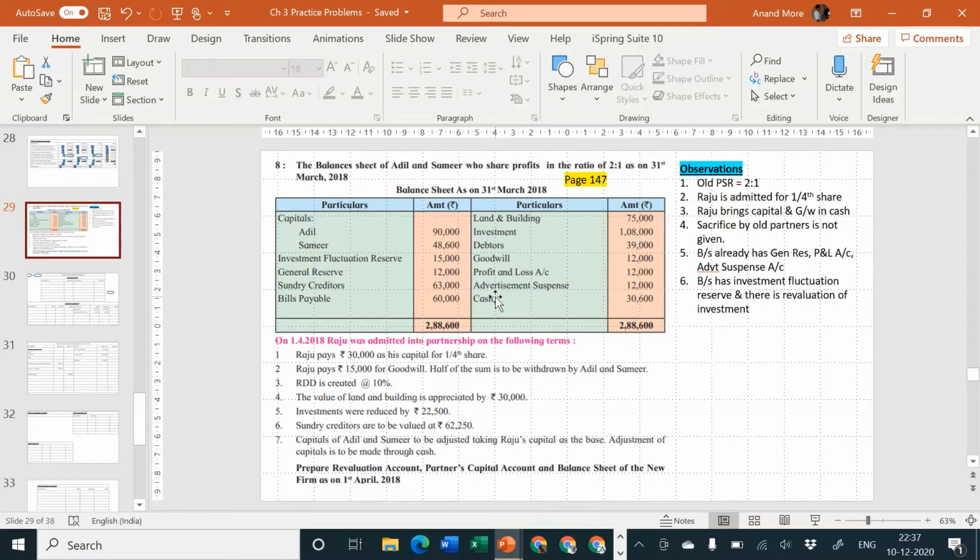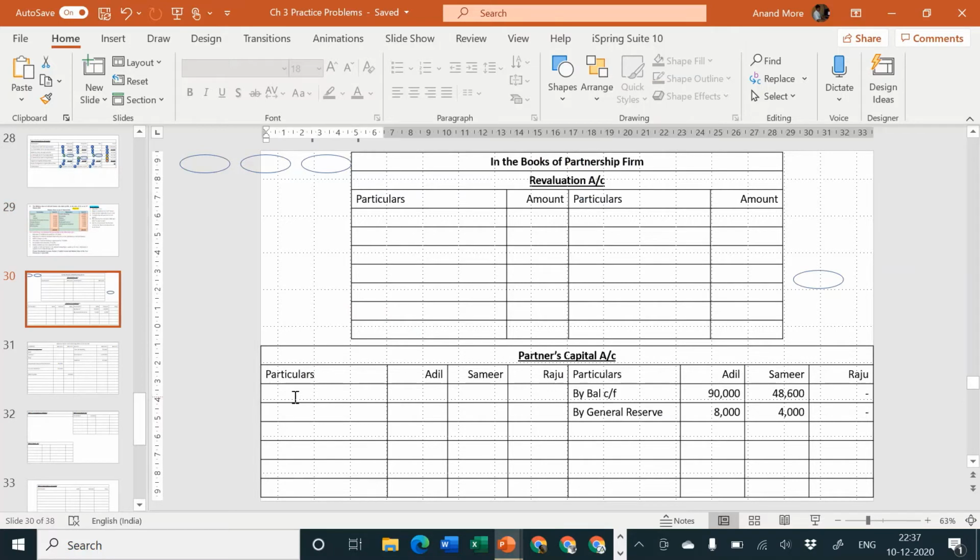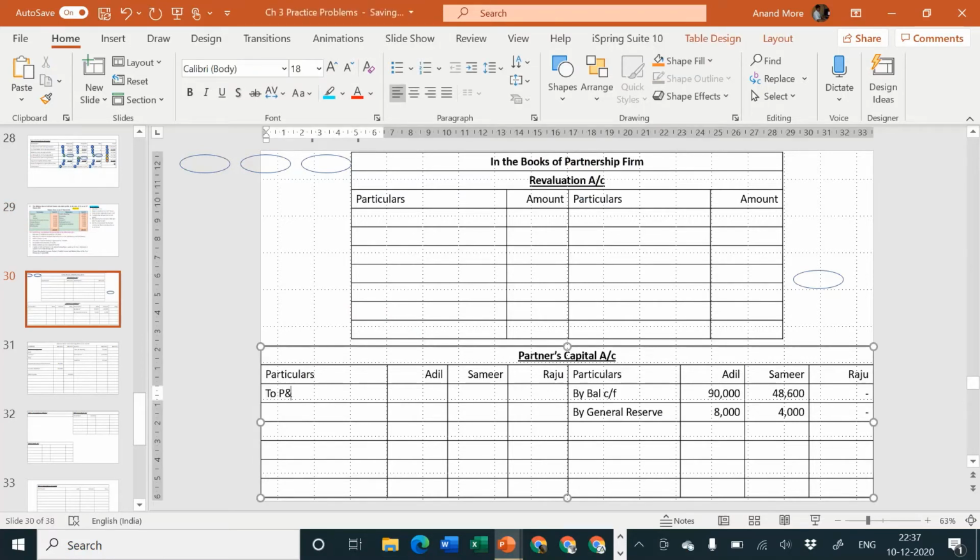The only difference is profit will go to partners capital account credit side and loss will go to partners capital account debit side. So I'll go to partners capital account debit side, P&L account, 12,000 is the same amount, there is no problem. I'll write here to P&L account. Adil is 8,000 and Samir is 4,000 and Raju is dash.